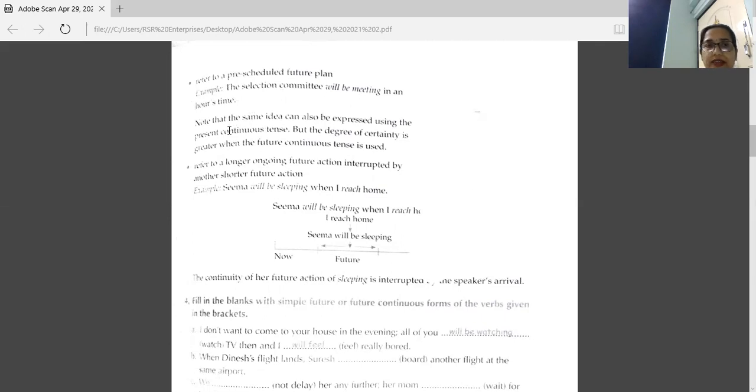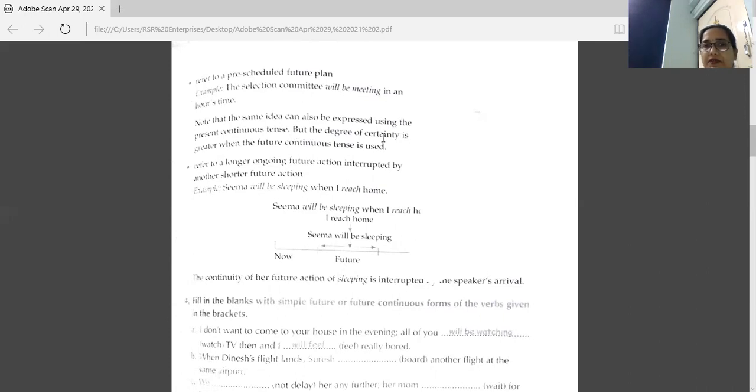Now one note is given there. Note that the same idea can also be expressed using the present continuous tense. We have read in present continuous that to show some future action, we can use present continuous also.